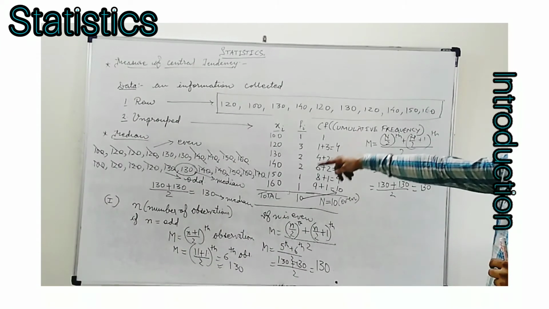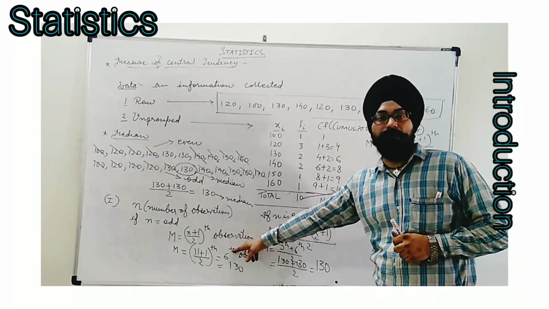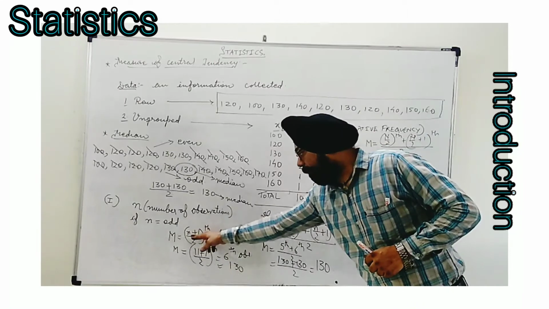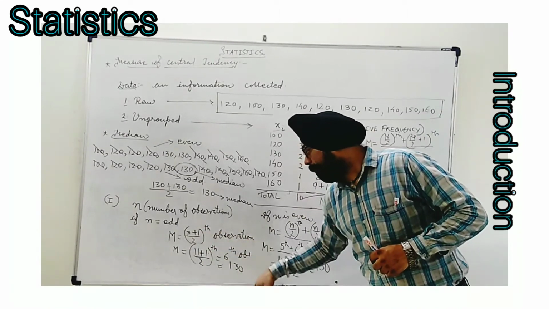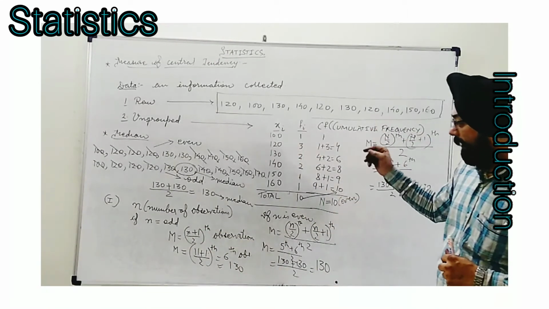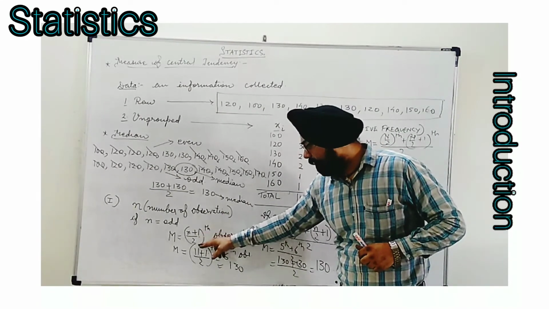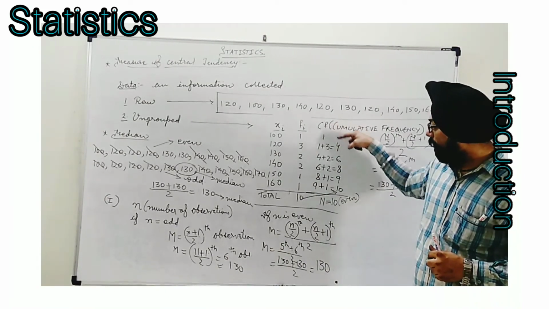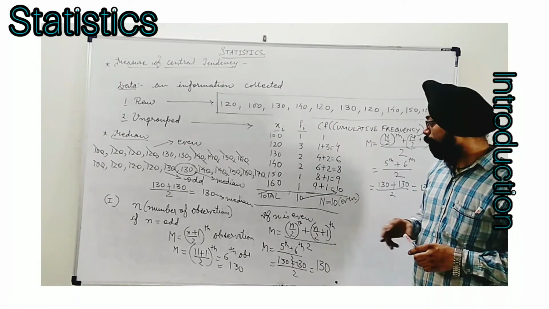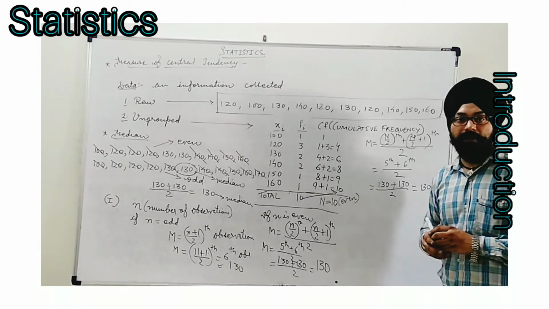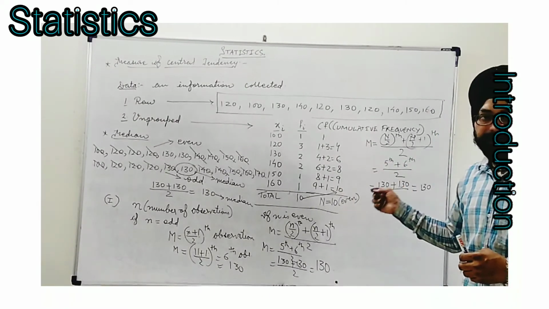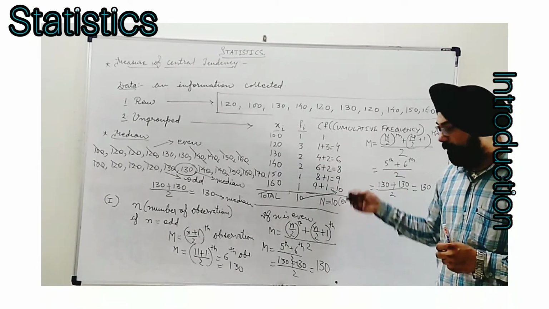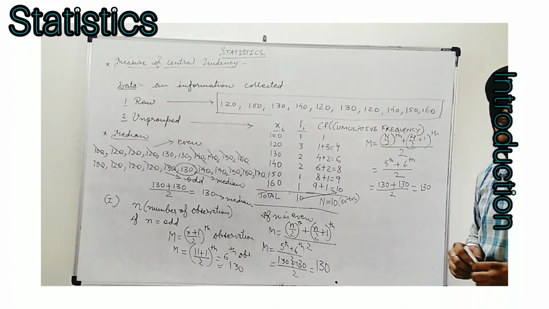When it is odd, we follow the same procedure. We put capital N plus 1 by 2th observation, and that is the final answer. That value, the n plus 1 by 2th observation, we also obtain from the CF column. So for that I will make a change here, and then I will show you how to find the median whenever it is the odd case in ungrouped data.